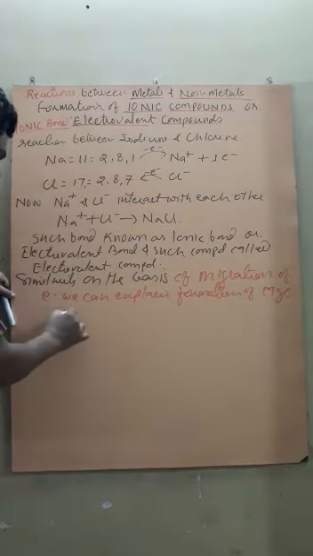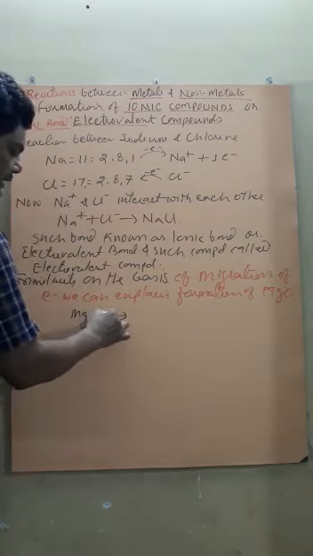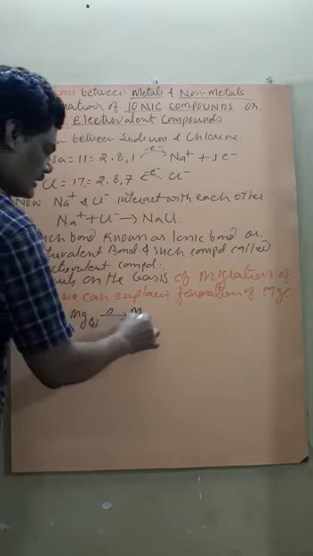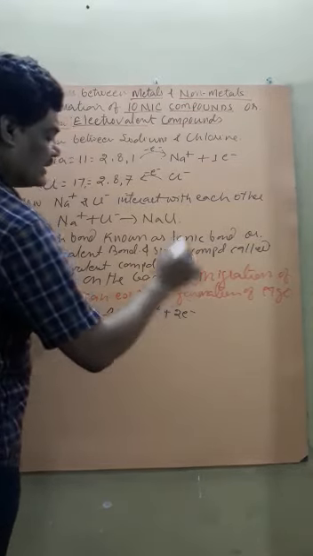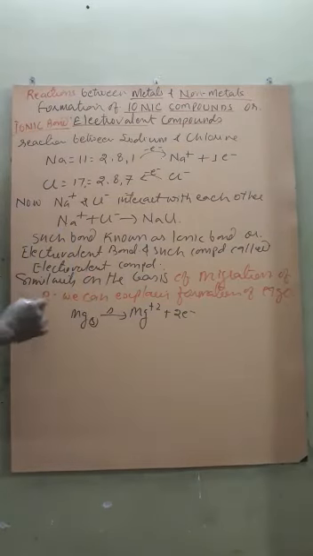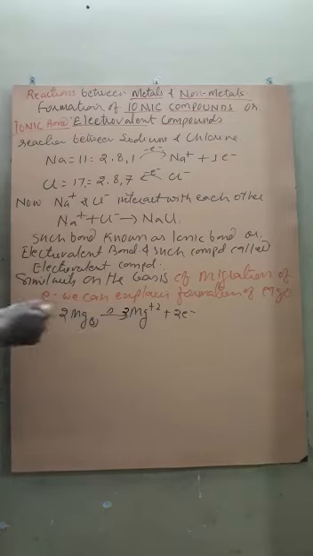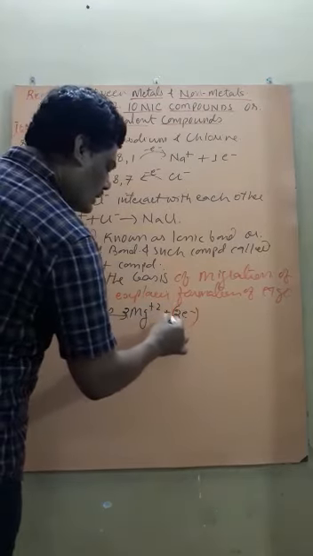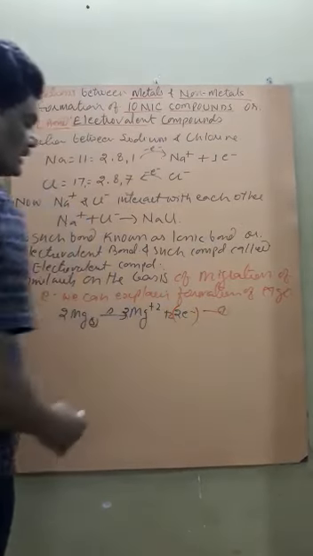So here we can explain: Mg solid when heated converts into Mg2+ cation plus 2 electrons released. So if we take 2 Mg, then they will convert into 2 Mg2+ cations, and overall electrons will be 2 into 2 is equal to 4. This becomes one of the processes.